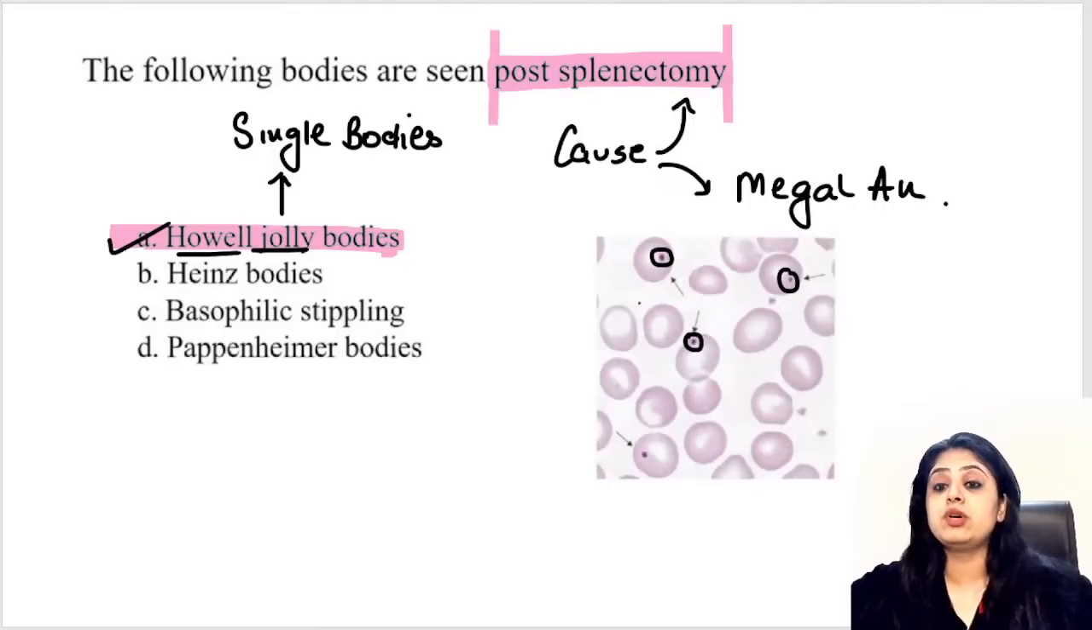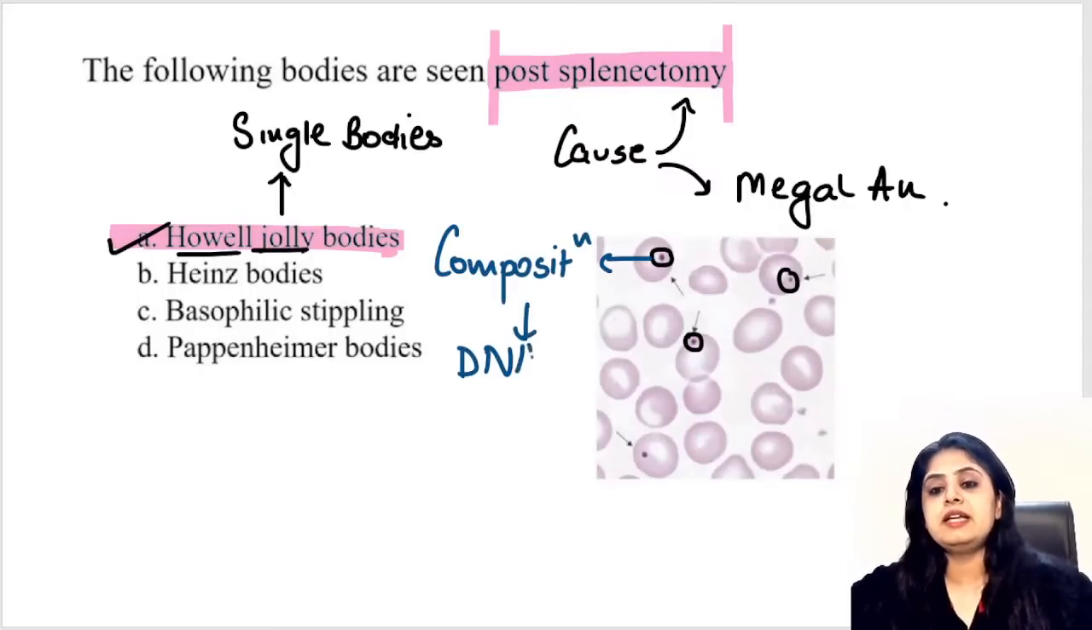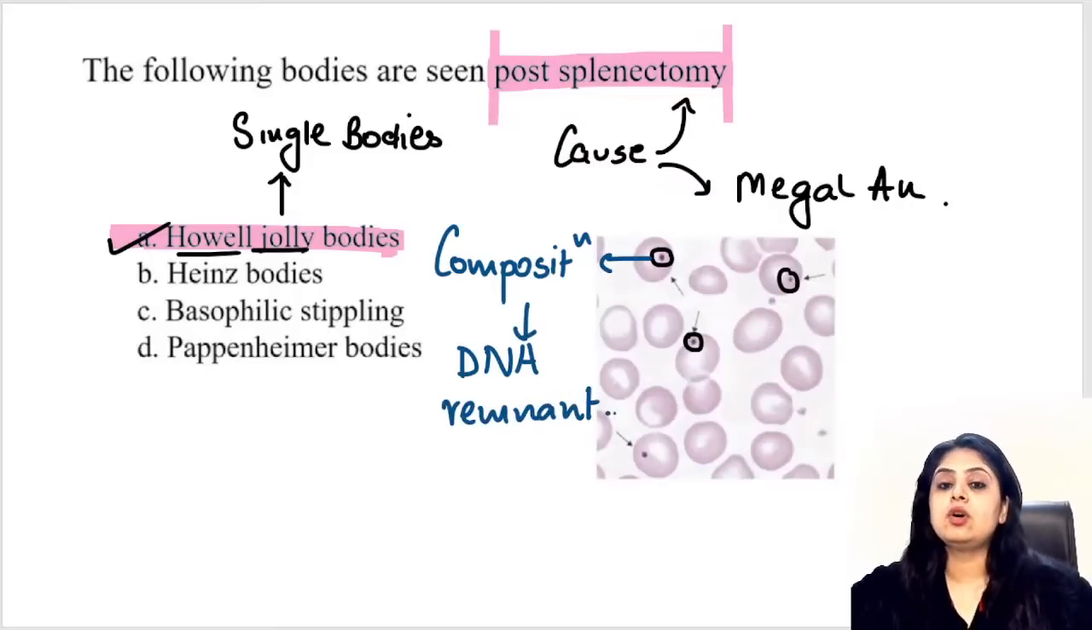Now they will ask you, what is this dot? What is the composition of this dot? So this is a part of the DNA. A little bit of DNA got left behind. This is a DNA remnant which has gotten left behind.